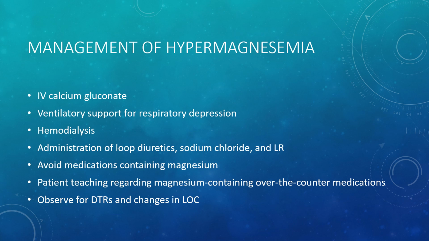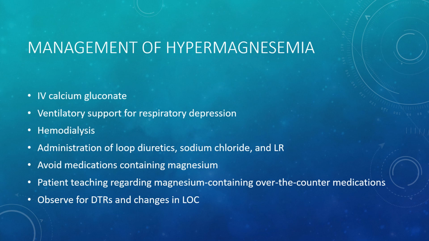Managing hypermagnesemia will depend on how high the level is and how symptomatic the person is. We can give IV calcium for very high levels, and the calcium may temporarily reverse some of the symptoms, especially the symptom of respiratory depression. If respiratory depression is severe, we may need to artificially breathe for the patient.